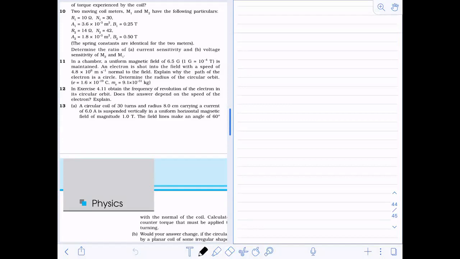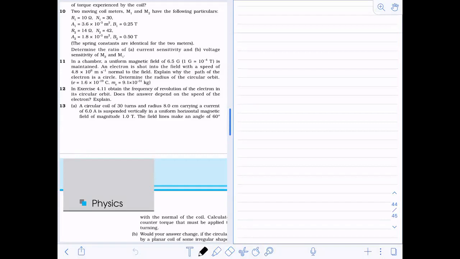Also the velocity of the electron which is fired is given, and the direction is perpendicular. So when the velocity is perpendicular to the magnetic field, we all know that the path will be circular. The question is, explain why the path of the electron is a circle.